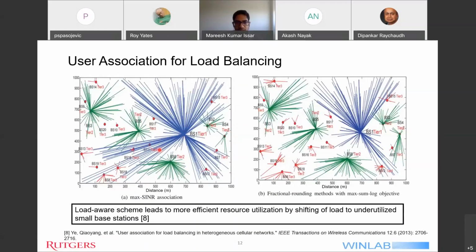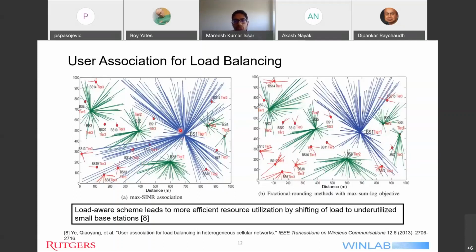Here you can see that there are a lot of blue lines as compared to green or red. Green and red denote the small cells, which are also depicted in the figure using different tiers. So tier 1 is the macro base station and tiers 2 and 3 are the small cells. So here, one problem which we can observe is that the users which are very far from the macro base station are still connected to the macro base station, even if there is a small cell nearby. This happens because the users are still receiving a stronger signal from the macro base station.